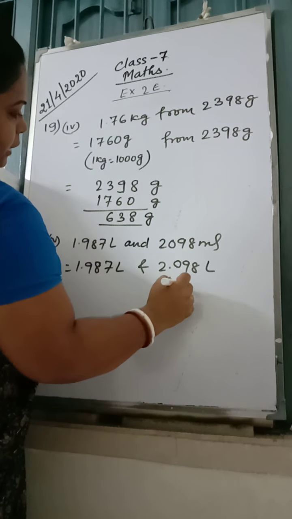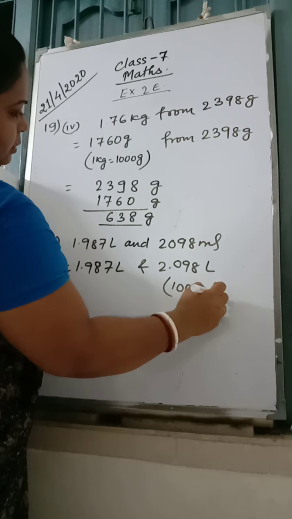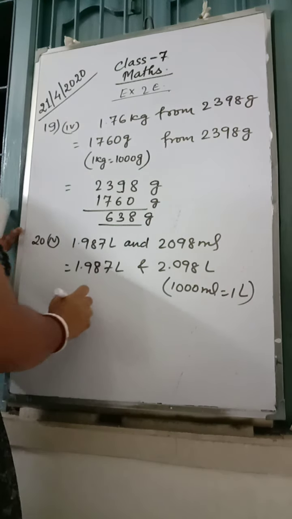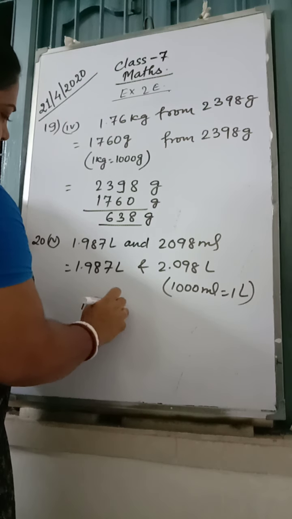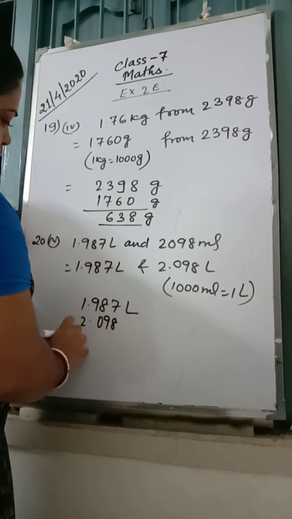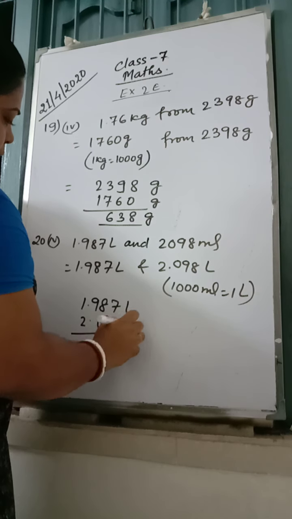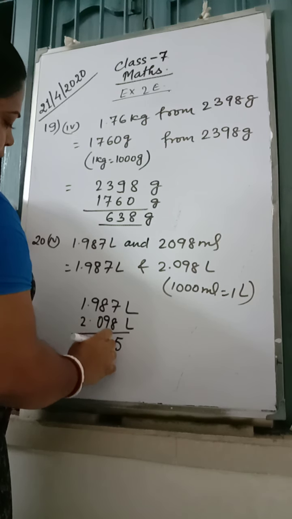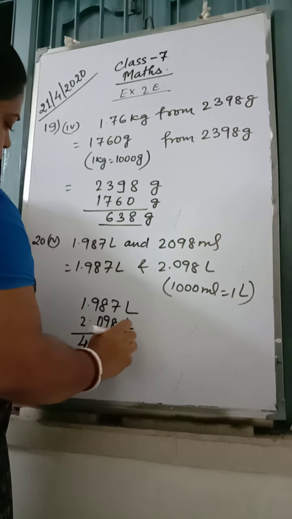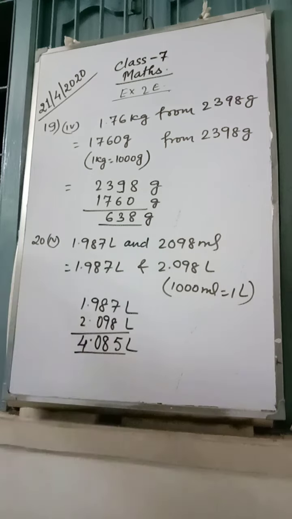Why? 1000 milliliter is equal to 1 liter. Now add it up. 1.987, 2.098. 8 plus 7, 15. 9 plus 8, 17 and 1, 18. 9 and 1, 10. 2 and 3 and 1, 4. 4.085 liter.